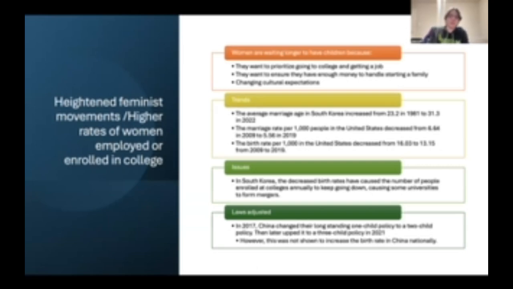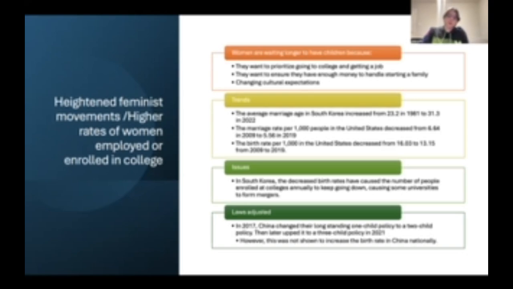The average marriage age in South Korea increased from 23.2 in 1981 to 31.3 in 2022. The marriage rate per thousand people in the United States decreased from 6.64 in 2009 to 5.56 in 2019. The birth rate per thousand people in the United States decreased from 16.03 to 13.15 from 2009 to 2019. In South Korea, the decreased birth rates have caused the number of people enrolling in colleges annually to keep going down, causing some universities to form mergers.